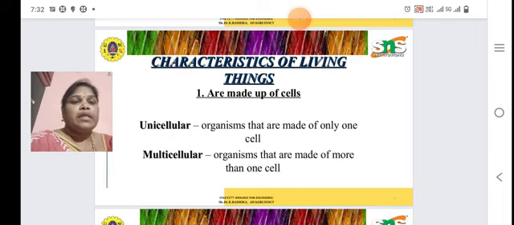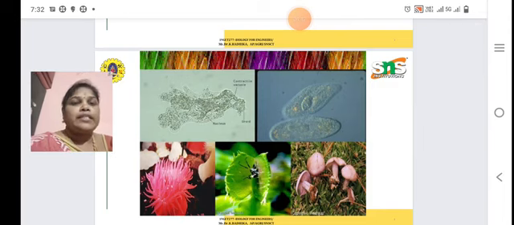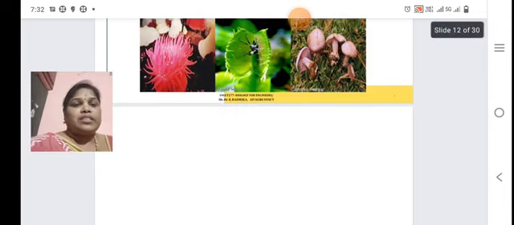There are two types made up of cells. One is unicellular, second is multicellular. Unicellular means organisms that are made up of only one cell. Multicellular means organisms that are made up of more than one cell. These are the organisms shown in these pictures.